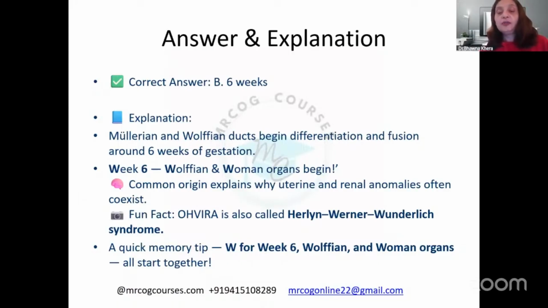This is also sometimes known as Herlyn-Werner-Wunderlich syndrome, but of course, that's a tough name, no need to remember that. A quick memory tip is W for weak, and it leads to defects in the Wolffian and the women organs, which all start together. So week 6, Wolffian and women organs, they all start together.